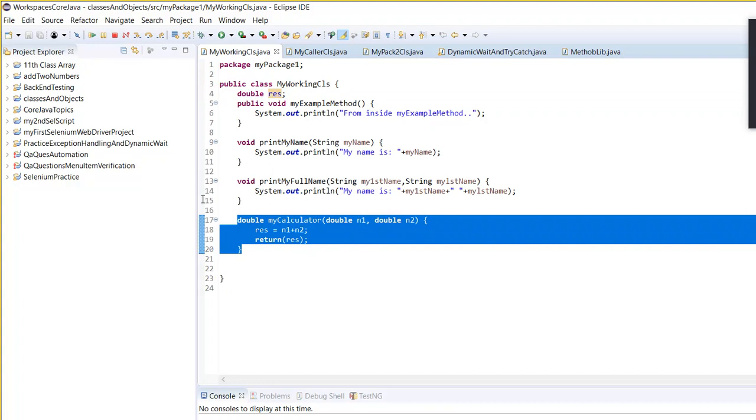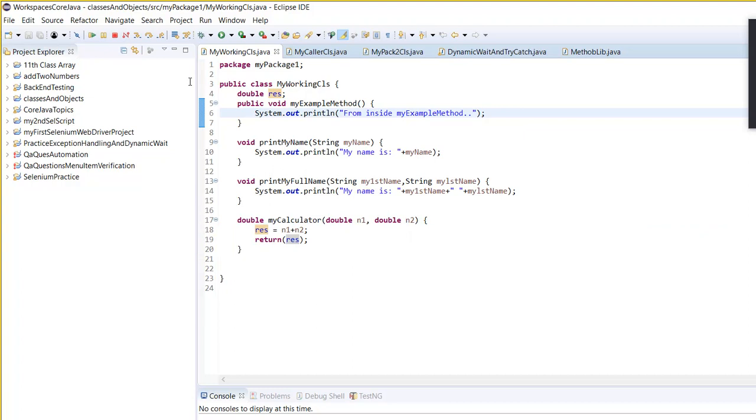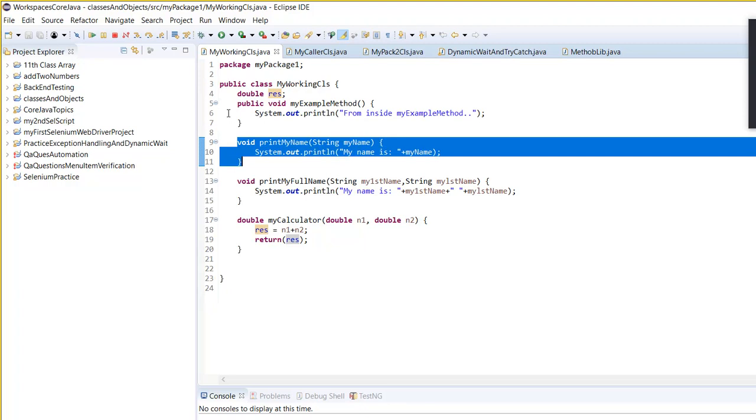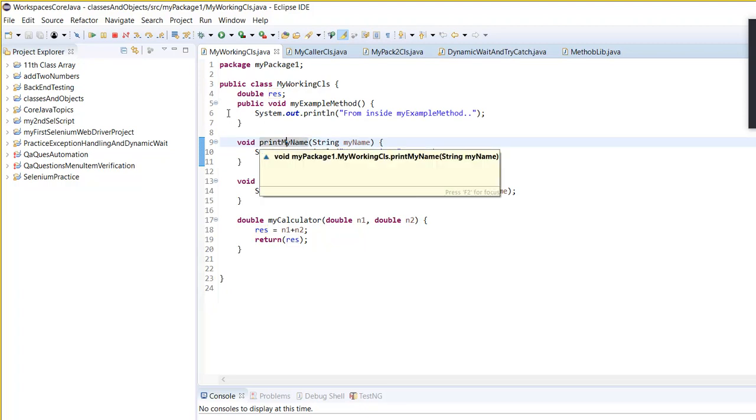Okay. Now let's come back to our discussion. If you take a look here, we have these three methods. What is the difference between the first method and the second method in terms of type?